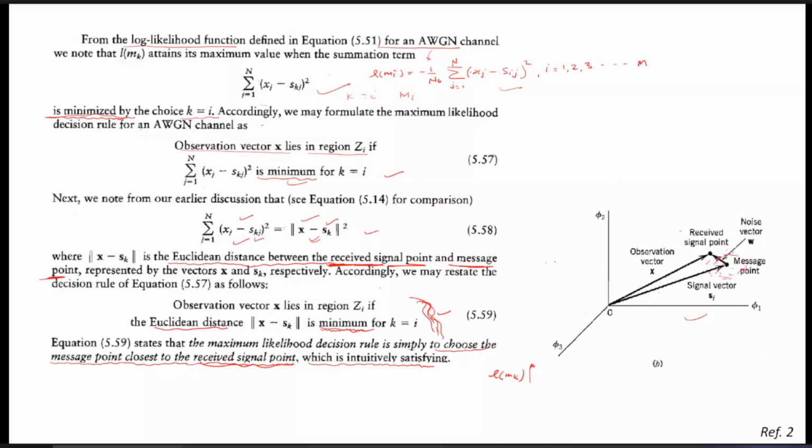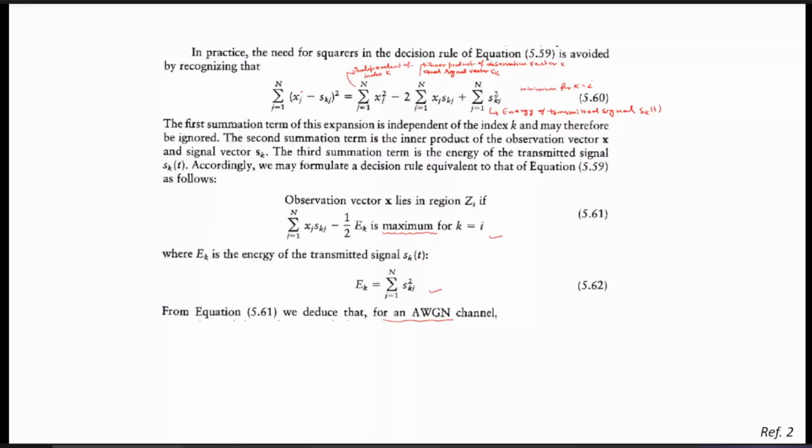That is, this factor should be minimum, and this factor is summation j equals 1 to n of (xj minus xkj) whole square. Since this should be minimum, hence we can write this factor simply as summation j equals 1 to n of xj square minus 2 xj xkj, plus xkj square. So we can write the equation this way, and we know that for k equals to i, we always try to have the minimum value of this.